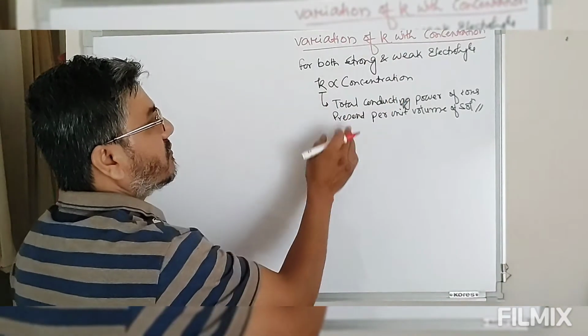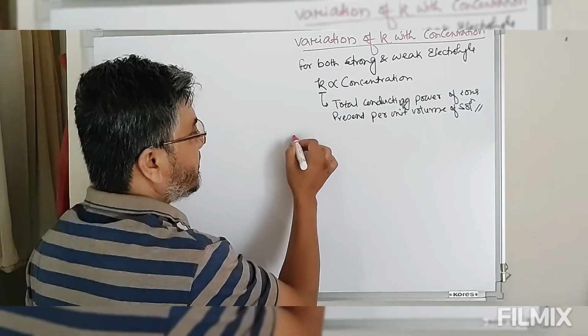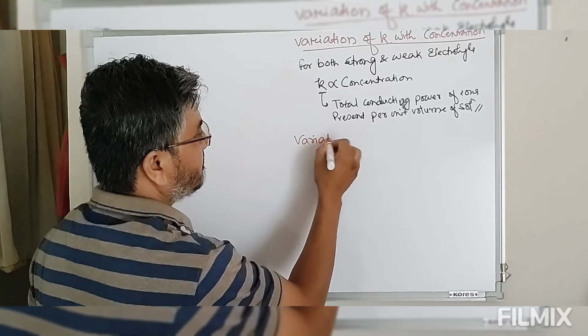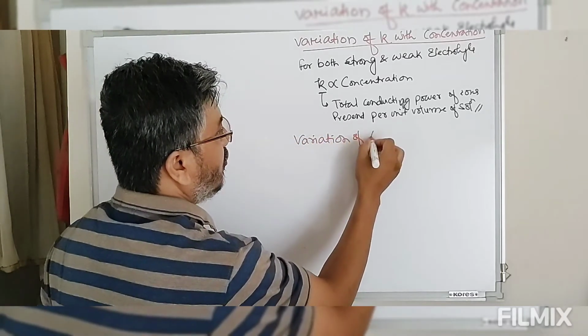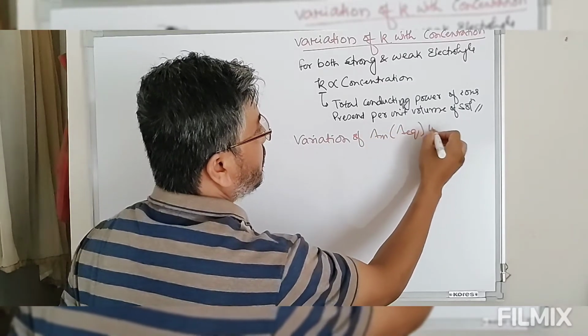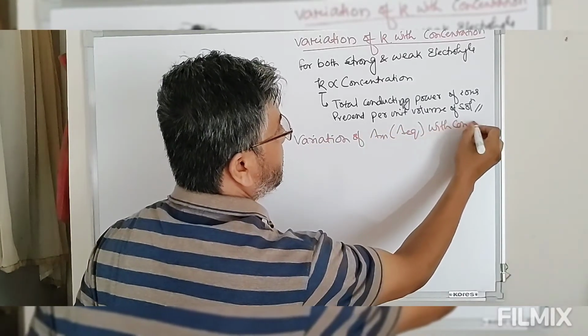If this is the variation of kappa with concentration, then how do molar conductance lambda m or equivalent conductance lambda eq vary with concentration?